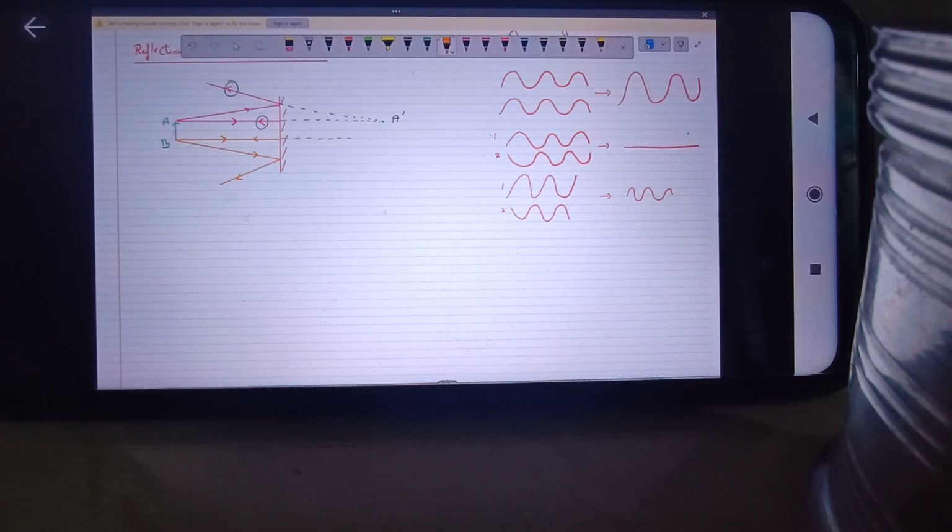These two reflected rays, when extended backward, appear to start from a certain point where the image of point B will be formed. And for all the other points between A and B, in the same way we can plot that the image will be formed in between A dash and B dash. So A dash B dash is the image of object AB. So AB is an extended object and its image A dash B dash we are obtaining.